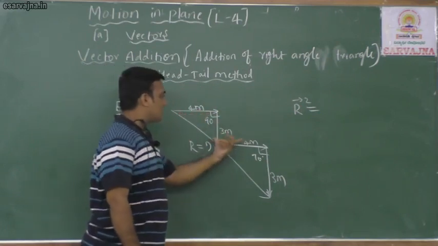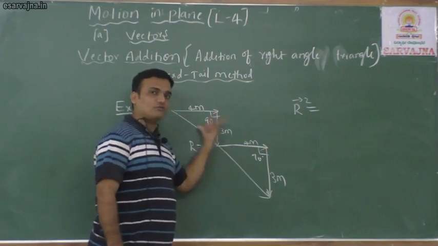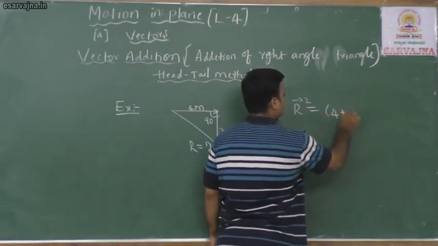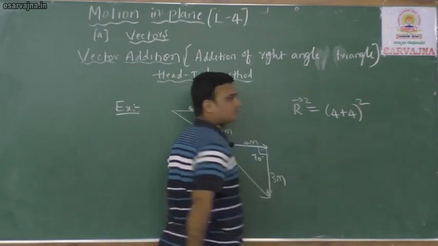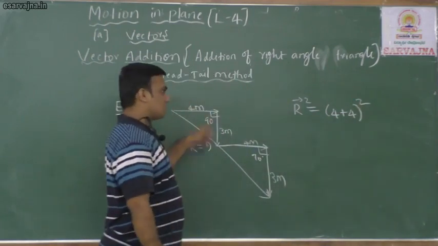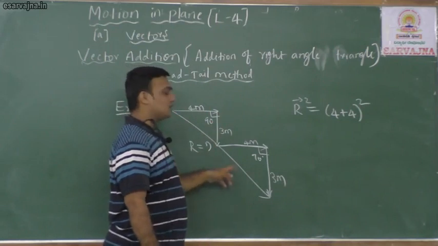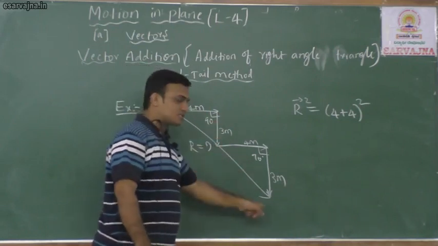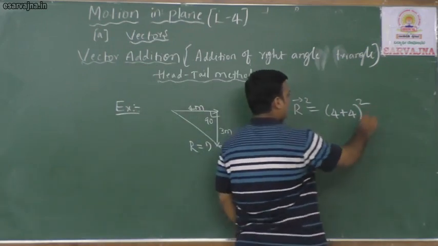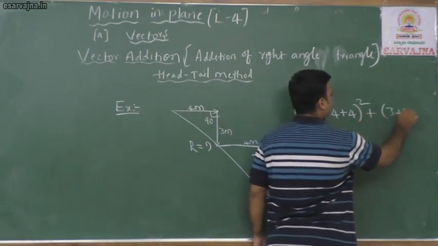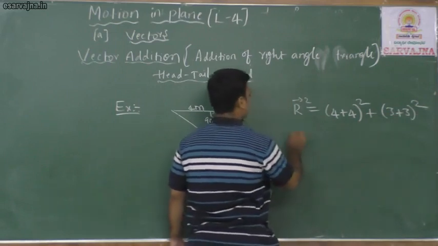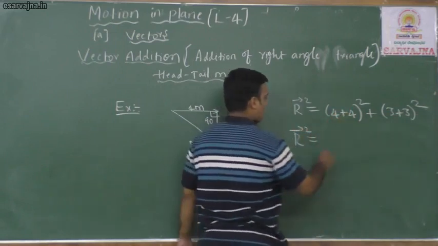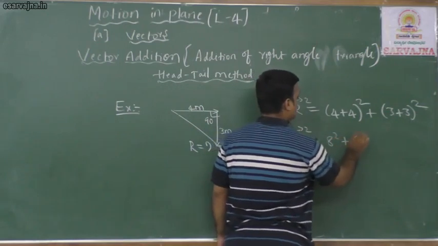See, this is 4 meter, this is 4 meter. 4 plus 4, 8, square. In the south direction, what is the total displacement? 3 plus 3, 6, square. So R square is equal to 8 square plus 6 square.